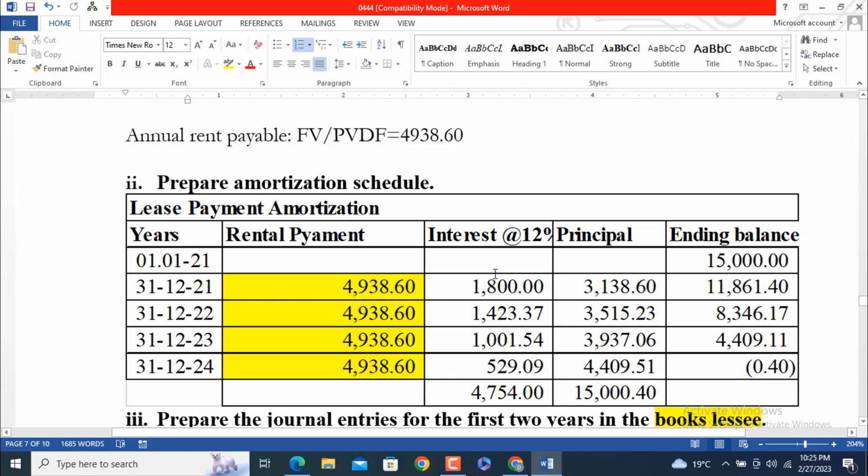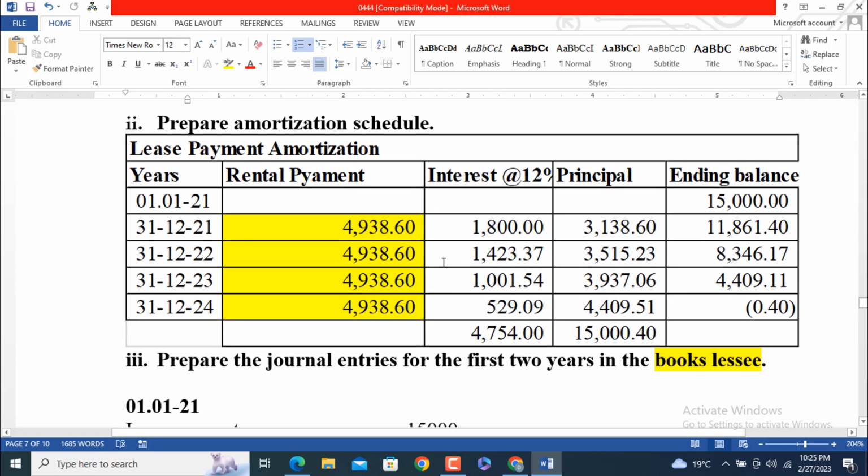1,800 is obtained by multiplying 15,000 by 0.12 or 12%. Then we subtract this amount from the rental payment to get the portion of the principal amount, and finally we subtract this amount from the balance, so we reach the ending balance of the year 2021. The same procedure is repeated in every successive step.